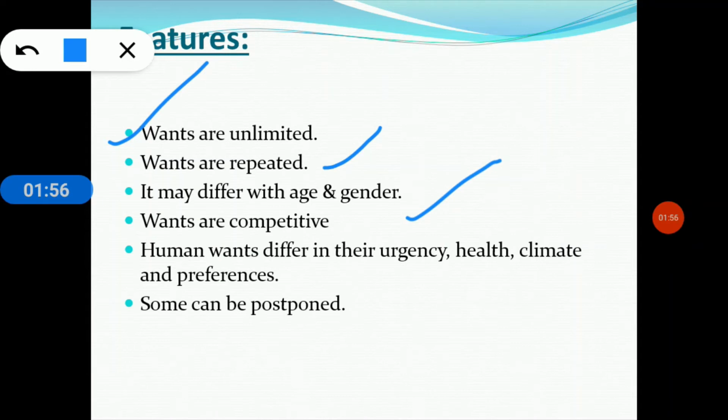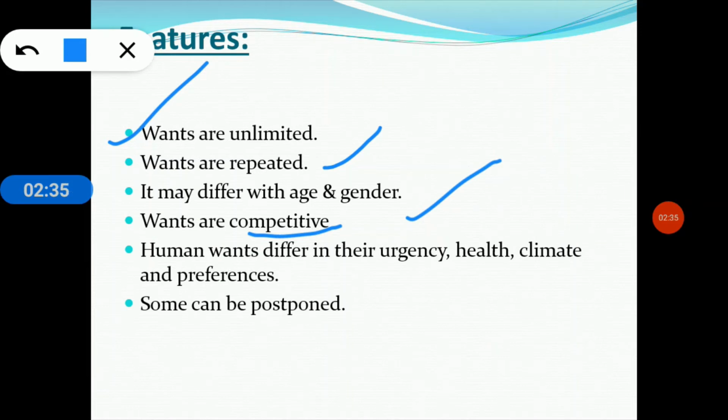And next one is human wants are competitive. So we already know resources are limited. So for example, I have 500 rupees. I can spend it in a restaurant for a dinner, or watching a movie in a theater, or watching a cricket match in a stadium. So there is a competition among these three ones. So the dinner bill in a restaurant, the ticket of the cricket match in a stadium, and the ticket of the movie in a theater. So that's why human wants are competitive also.